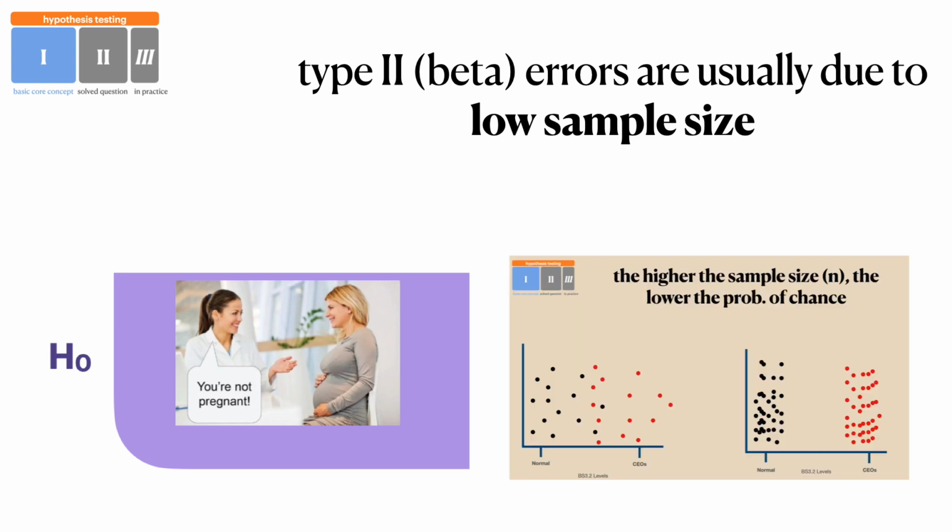And that makes sense when we spoke earlier about those factors that can influence the probability of chance. If the sample size is too small, we may not detect a significant difference statistically, but there actually might be a difference in reality, but that's just because we're limited by that small sample size.